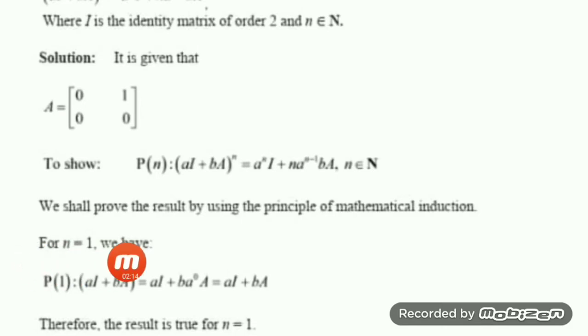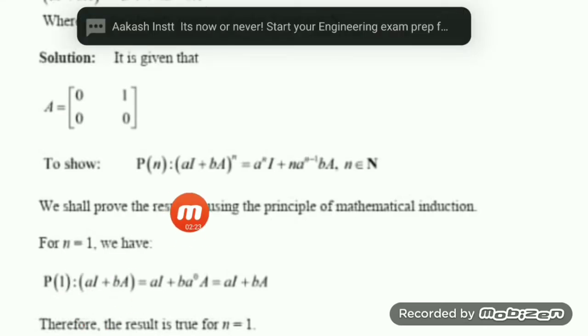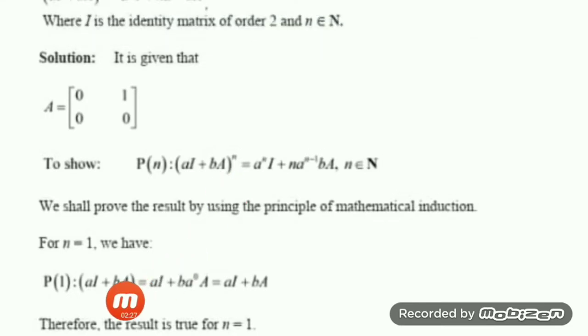First we will consider it for n is equal to 1. For n is equal to 1, the statement becomes P1. Here on the left hand side you will have (aI + bA) to the power 1, since n becomes 1. On the right side, what value do we get? a to the power 1 I plus 1 times a to the power 1 minus 1, which is a to the power 0, times bA, which is equal to the left side. That means both sides are equal, so the result is true for n is equal to 1.